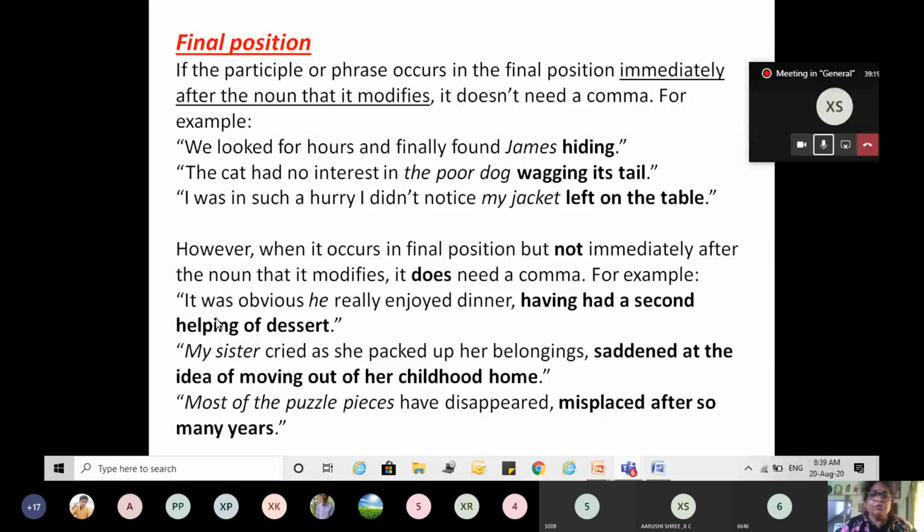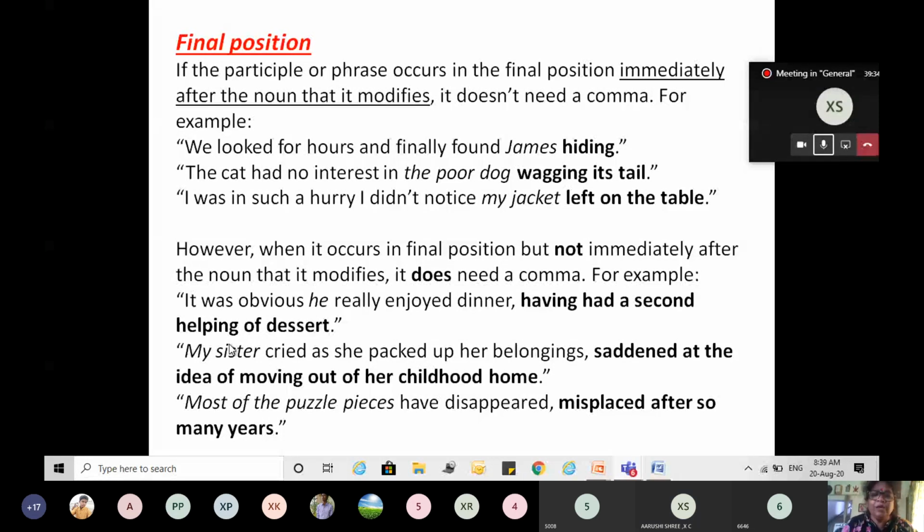But it was oblivious, he really enjoyed dinner, having had a second helping of the dessert. Now, who is having a second helping of dessert? Who is the subject here? Who is the noun? Yes, he, the noun or the pronoun.